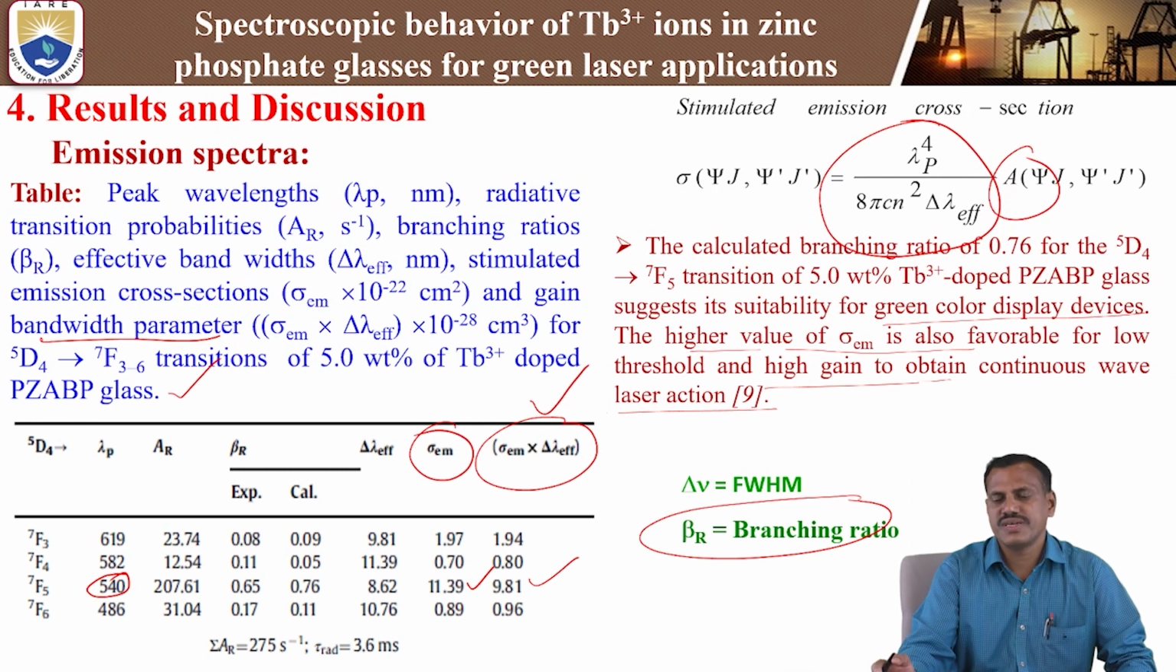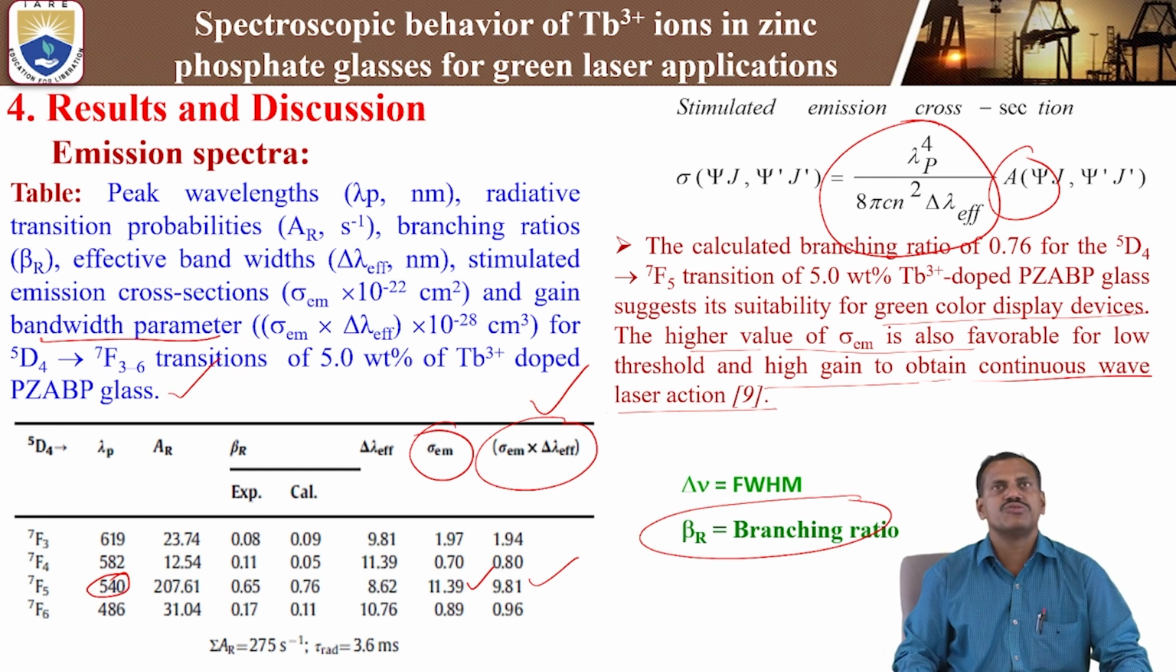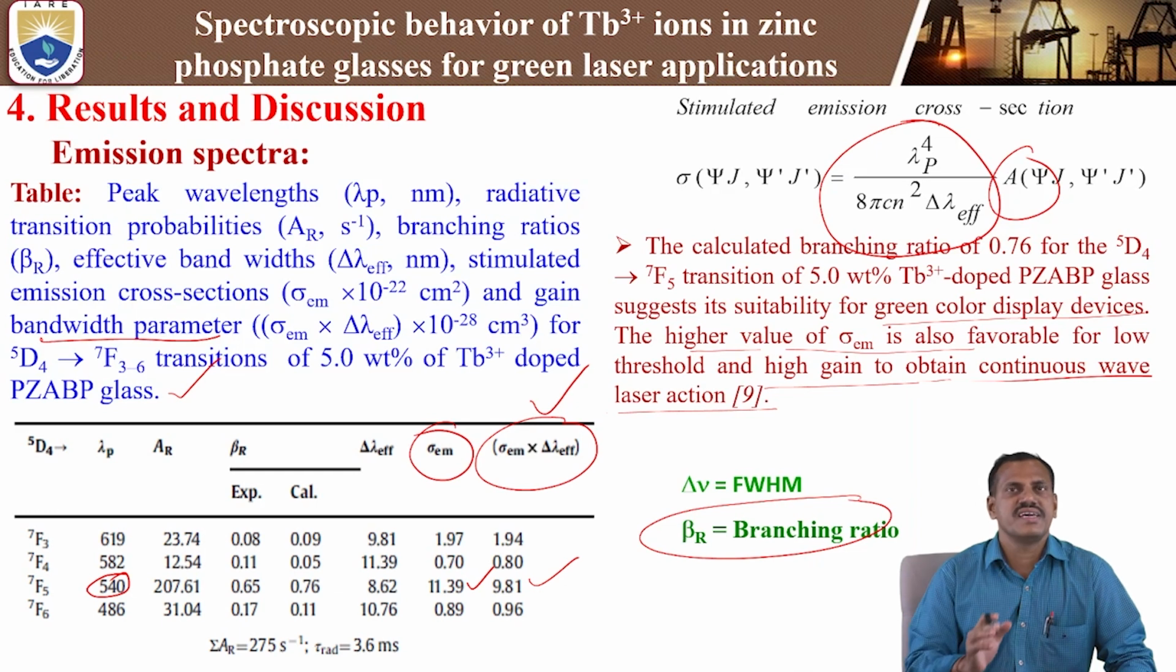We can use it for CW lasers, that means continuous wave lasers, with terbium-3 plus doped zinc phosphate glasses. This is one of the important applications of terbium-3 plus doped zinc phosphate glasses, because they have a higher stimulated emission cross section value, at the same time a higher branching ratio, and the delta lambda effective bandwidth is also higher compared to other terbium-3 plus transitions. That is why we use terbium-3 plus doped glasses for green laser applications.